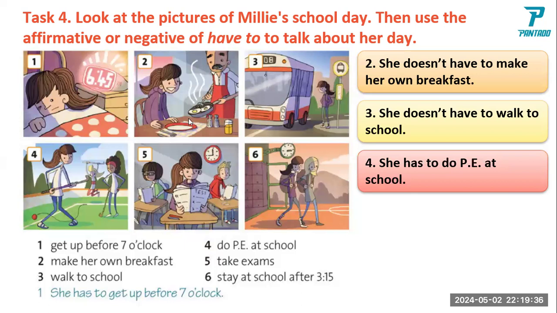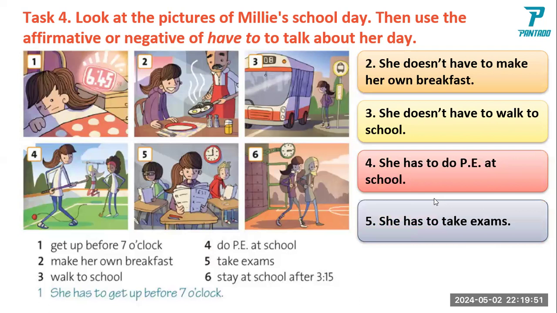Number 5. Look at number 5. She has to take exams at school. Okay, she has to take exams. Has to again. She, singular, only one. Okay, that's number 5. Look at this one. Number 6. Stay at school after 3:15.